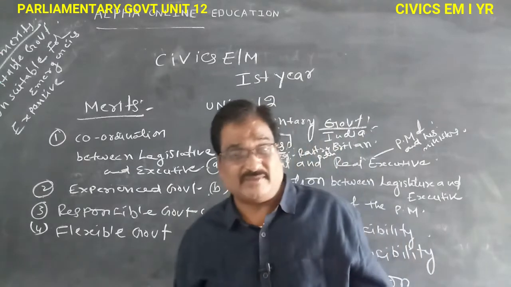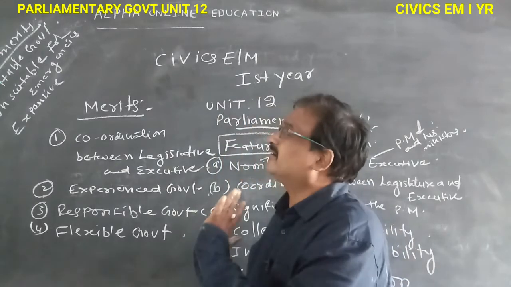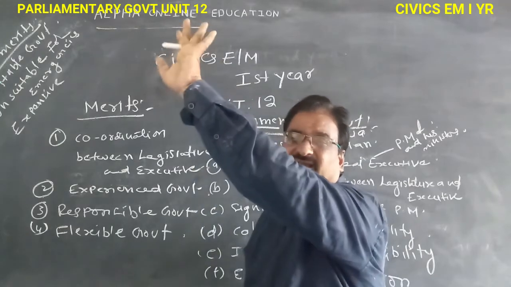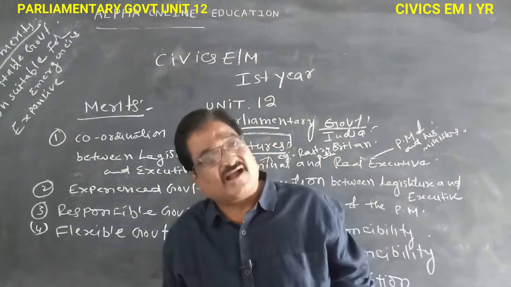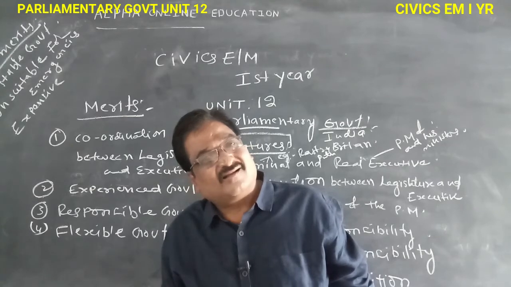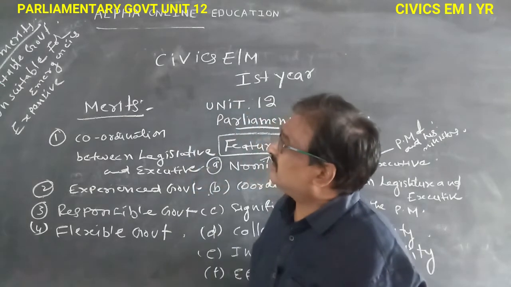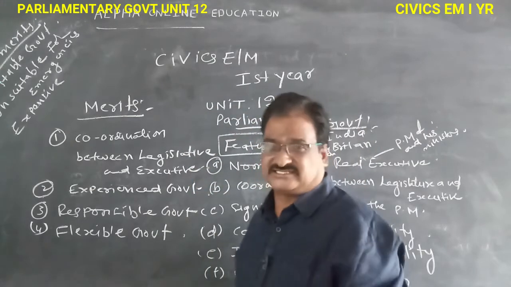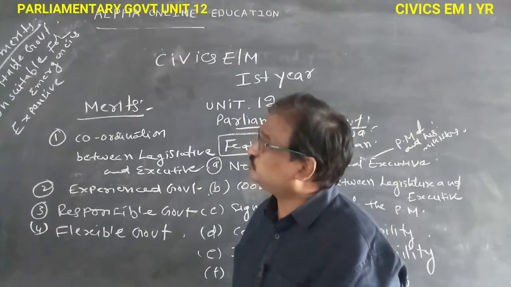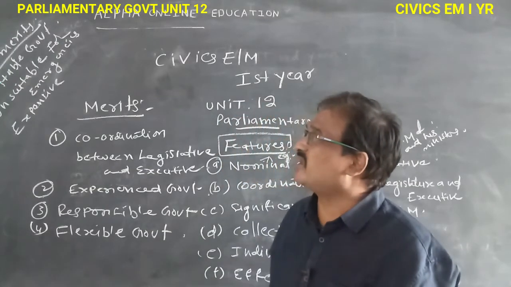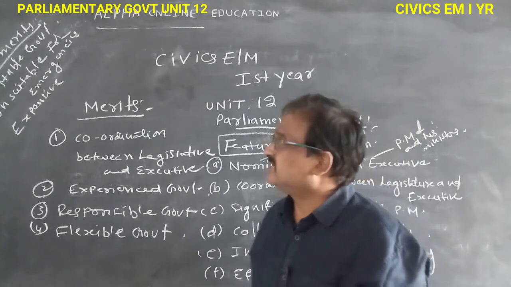For example, in America, the president of America can take any decision in any emergency. On our side, it is not suitable for emergencies.